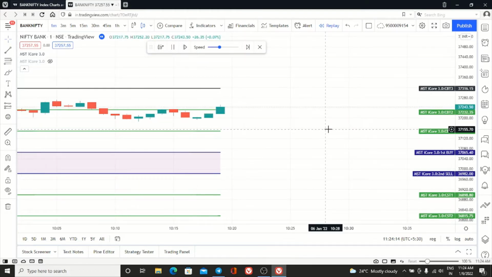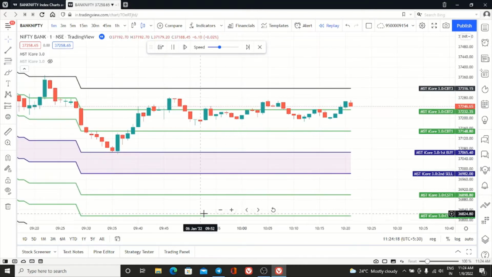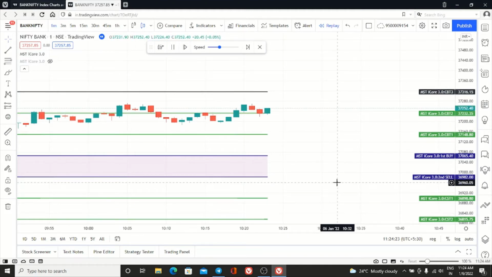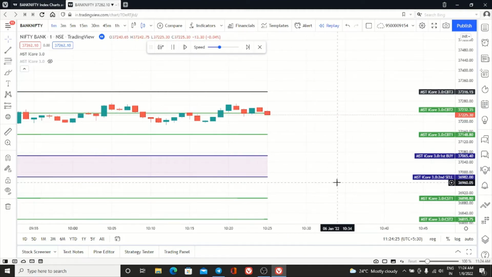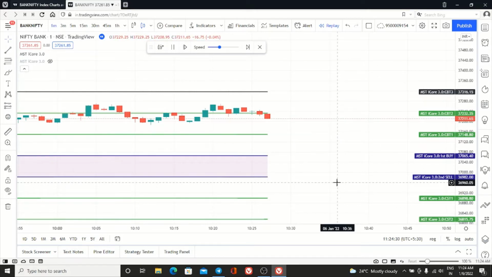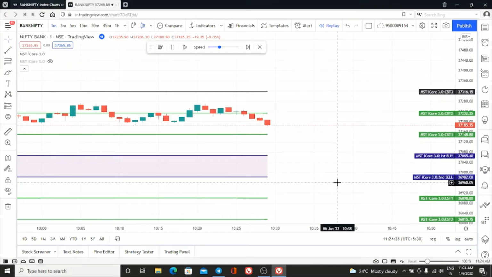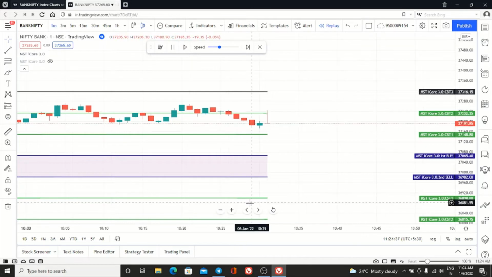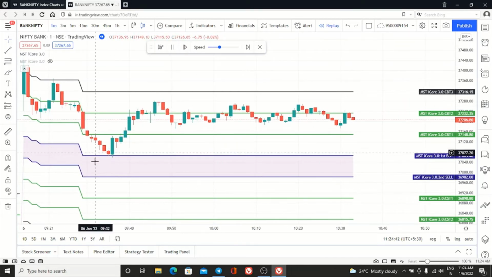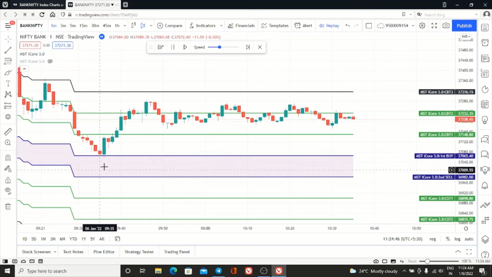See here, the market is a bearish market now. Today is a bearish market, but we got the buy entry and we got the profit also. So that is the beauty of our indicator. It opened gap down, but see where it got reversed, exactly at our buy entry only. It has reversed.